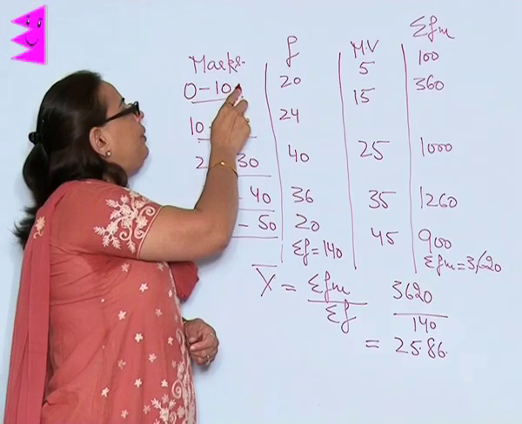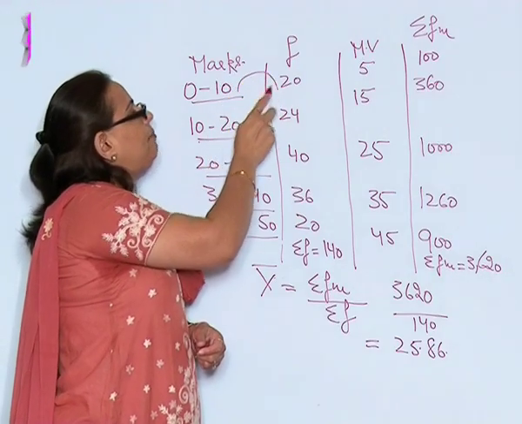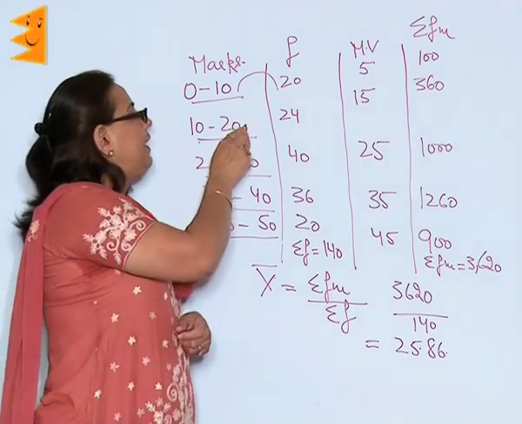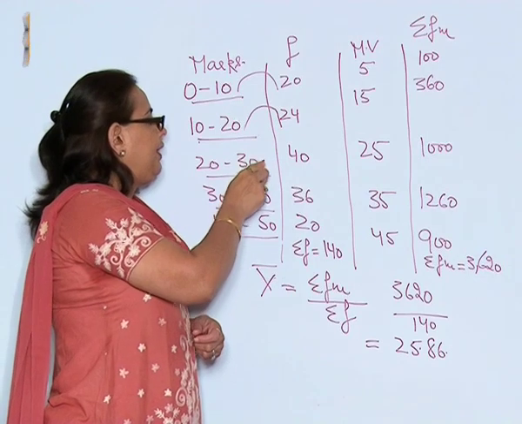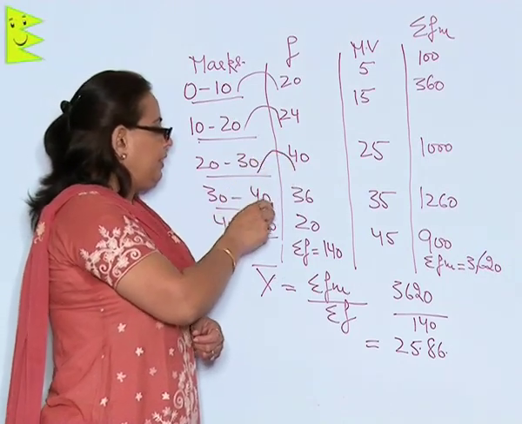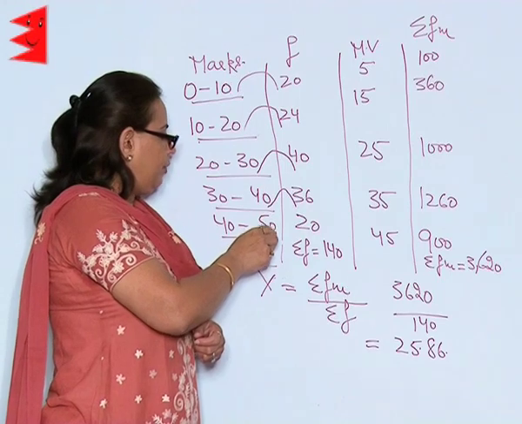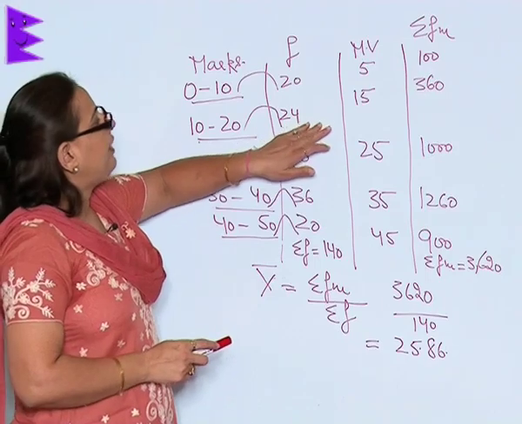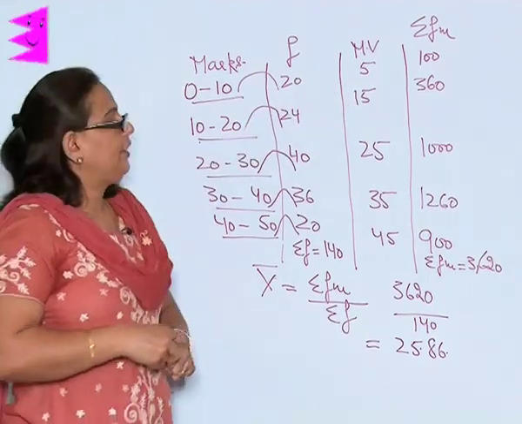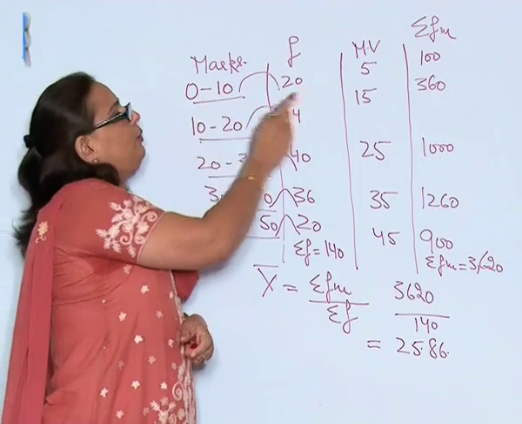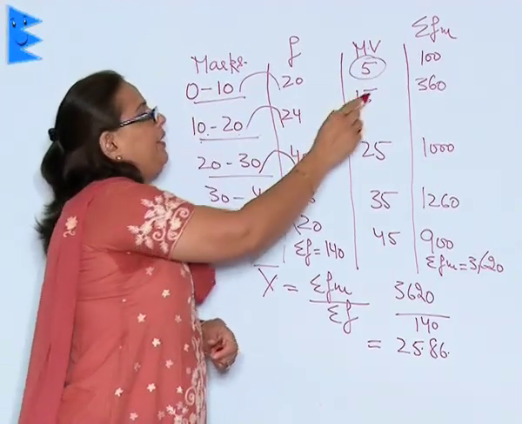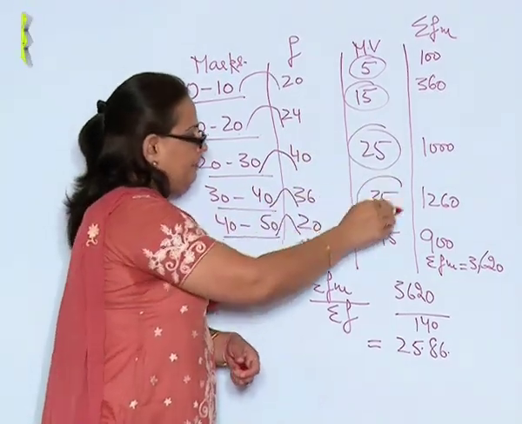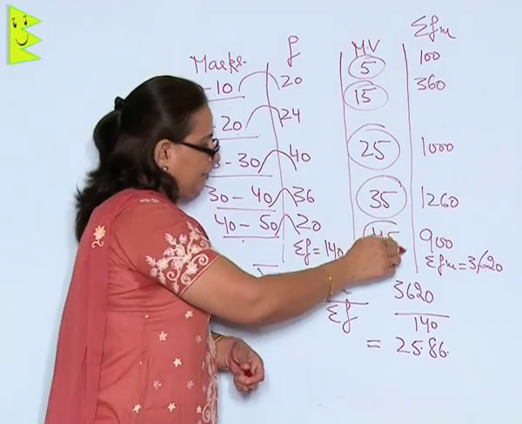From range 0 to 10 the number of students who have secured marks are 20. So the frequency is 20 for the first. Between 10 to 20 it is 24, between 20 to 30 it is 40, between 30 to 40 it is 36, and between 40 to 50 it is 20. Now I will find out the mid value of this. To find out the mid value, between 0 to 10 will be 5, 10 to 20 is 15, 20 to 30 is 25, 30 to 40 is 35, 40 to 50 is 45.